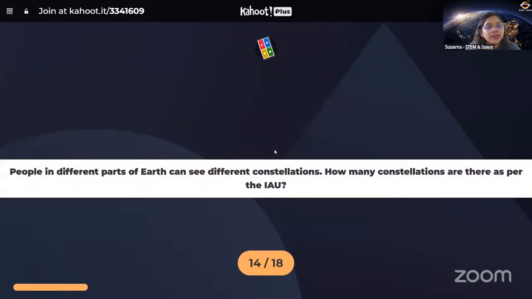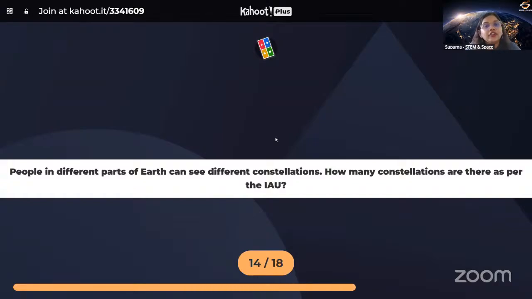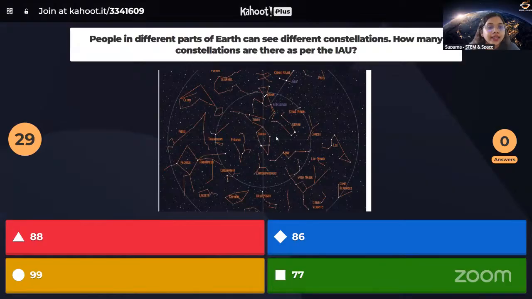Again for double points. So people in different parts of Earth can see different constellations. How many constellations are there per IAU? IAU stands for International Astronomical Union. The same people who demoted Pluto. Okay, they demoted Pluto to a dwarf planet. Same people, they actually set a number of standard constellations. What is the number?